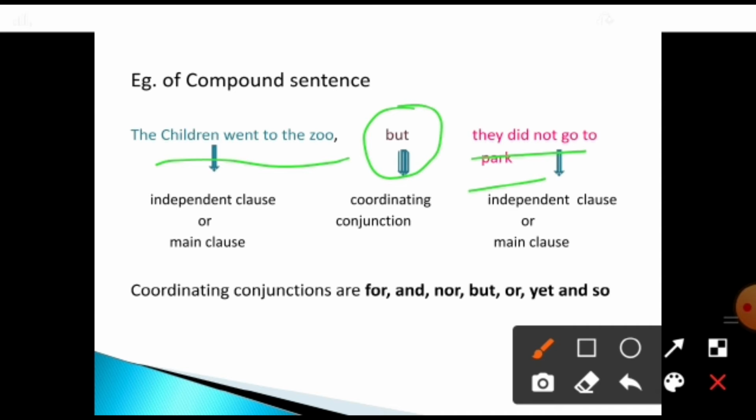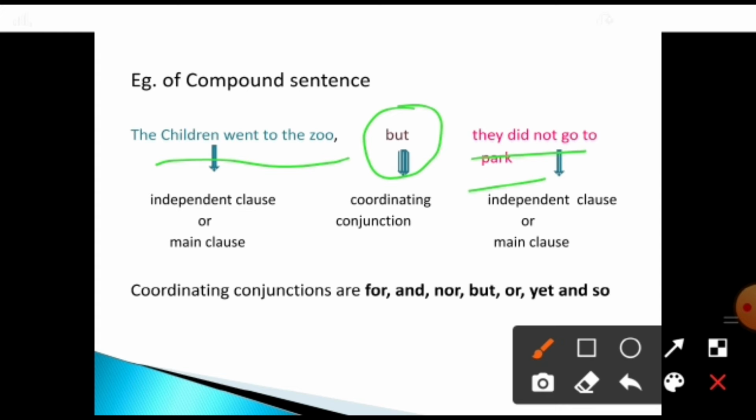See whether this sentence, the children went to the zoo, gets complete. ஒரு கம்ப்ளீட்டான சென்டென்ஸாக இருக்கா? ஆமாம். Children went to the zoo. Where did the children go? They went to the zoo. That gets complete. ஒரு sentence வந்து complete ஆன மாதிரி இருக்கா? So in this, do we have subject and verb? We are going to check. The subject is the children, went is the verb. So this sentence is called independent clause because it has subject and verb combination and also the sentence gets complete அப்படின்னு சொல்றாங்க, ஓகேவா. Then coming to the next one, they did not go to the park.